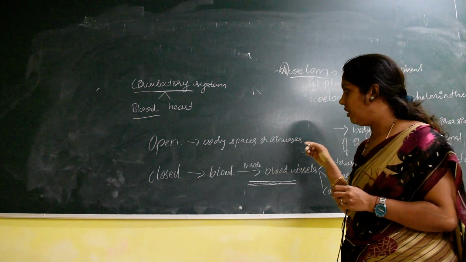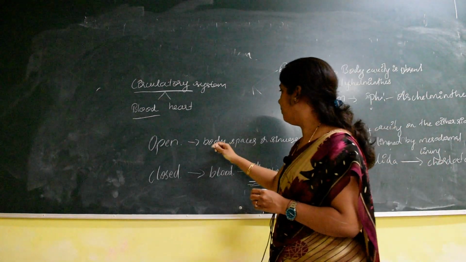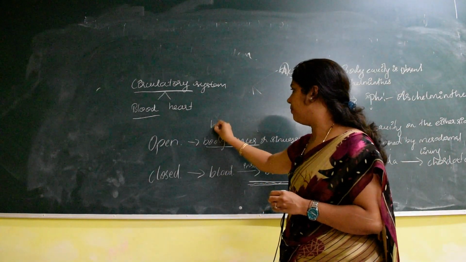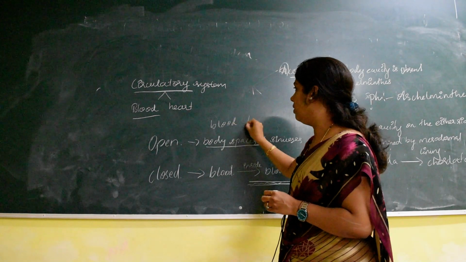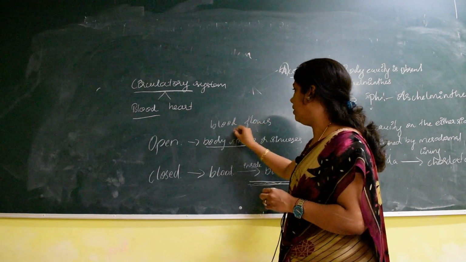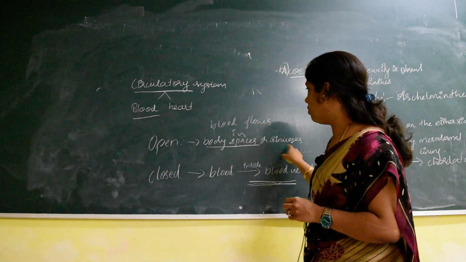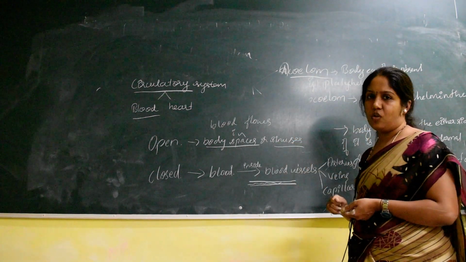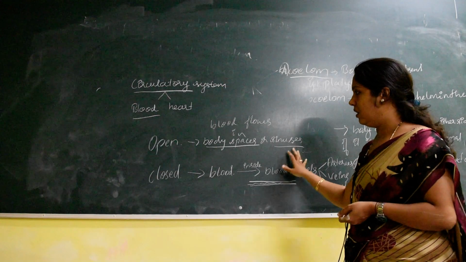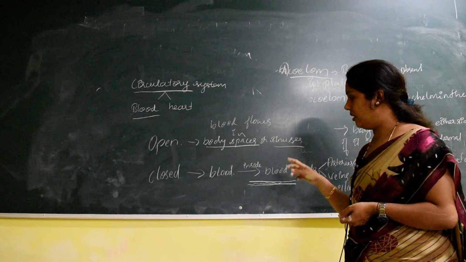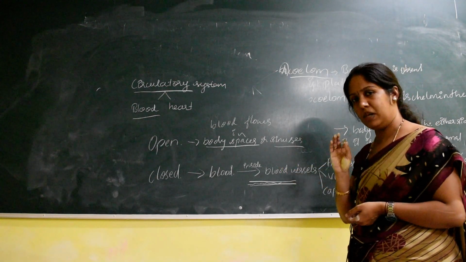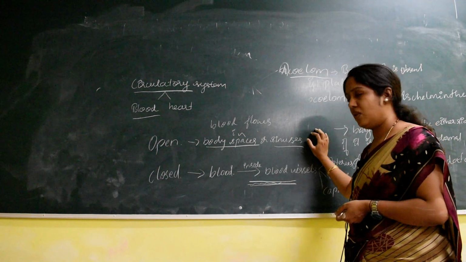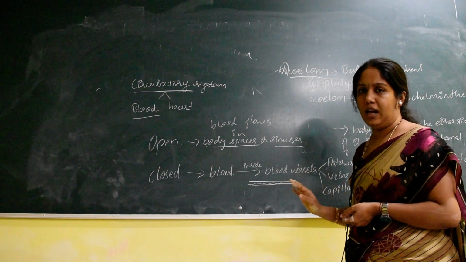Hence the blood flows in body spaces, or sinuses. That type is called open type. In simple terms, in closed type blood vessels are present, whereas in open type the blood vessels are absent.